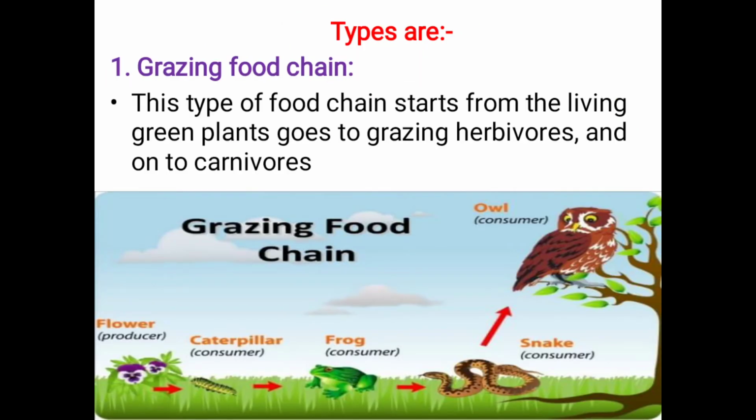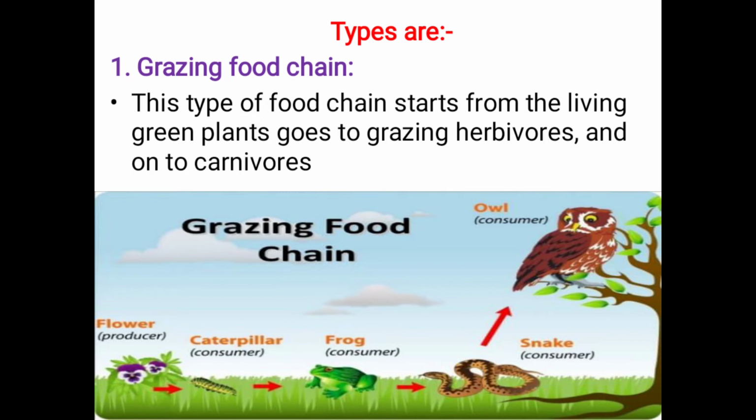So here are the types of food chain. First one, grazing food chain. This type of food chain starts from the living green plants, goes to grazing herbivores, and on to carnivores. So here you can see the first one in the picture.